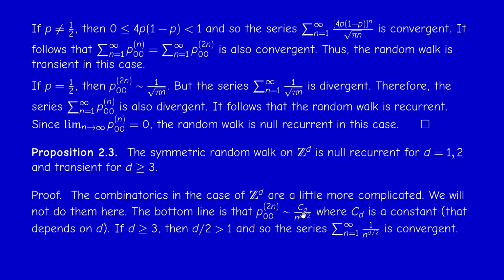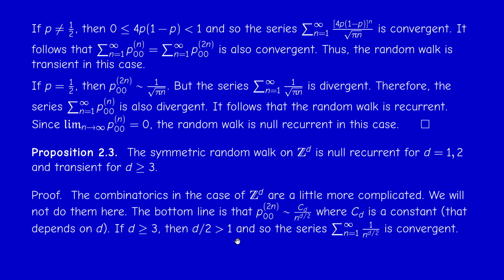So remember that this is what we had in the case of d equal 1. When d equal 1, C_d was just 1 over radical pi, right? Therefore, for d equal 1 or 2, this series is divergent.